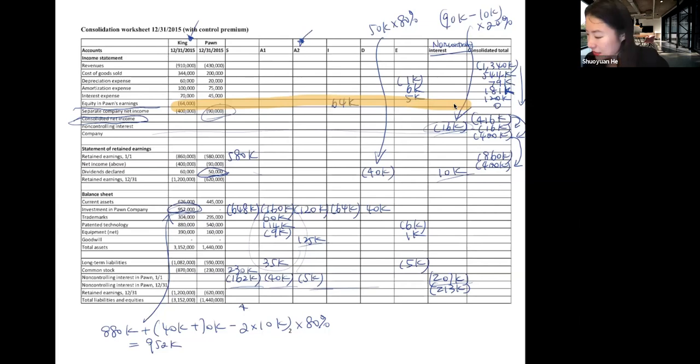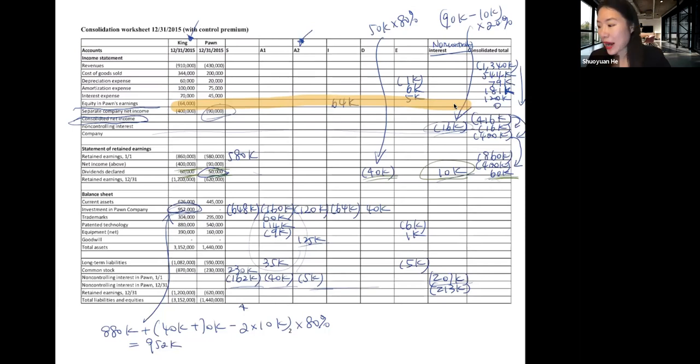Dividend is 60,000. So again, we already talked about it last class. This 60,000 can be viewed either as you take 60,000 plus 50,000 minus 40,000, and then this 10,000 should be viewed as minus 10,000. That will give you 60,000.